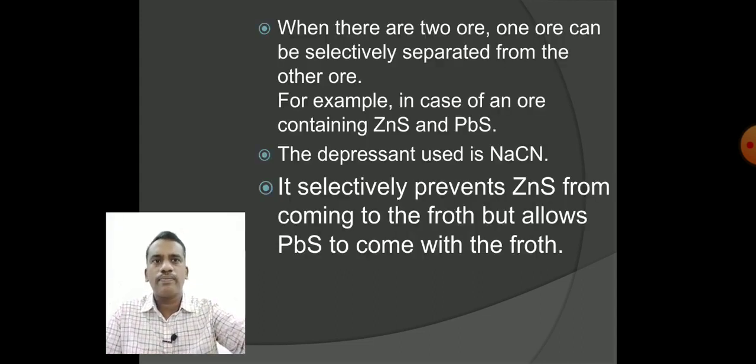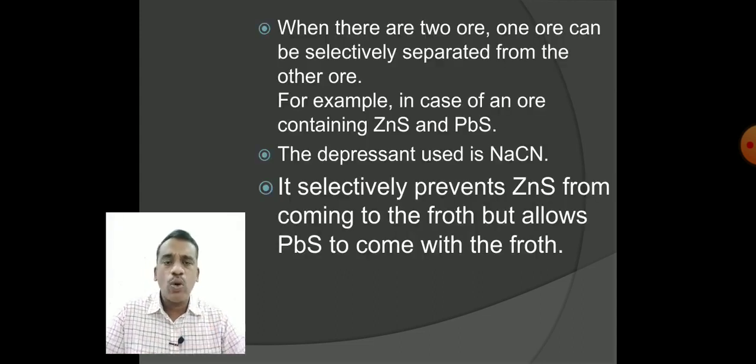Let us see here. In this froth flotation technique, what kind of ore will be separated? We discussed that the sulfide ores will be collected in the froth.